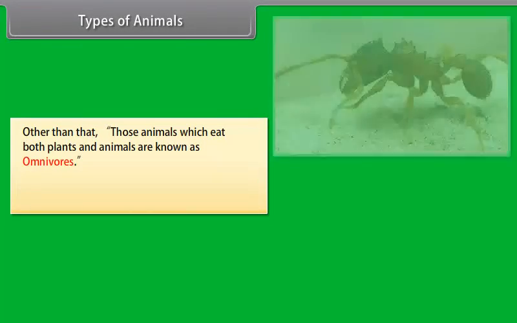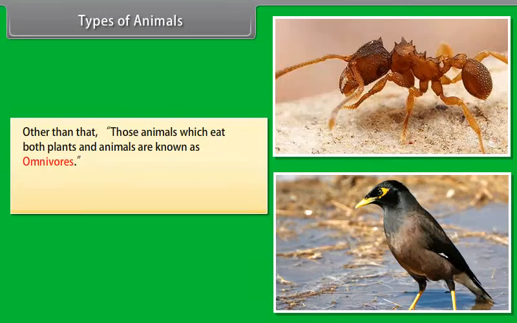Other than that, those animals which eat both plants and animals are known as omnivorous. Examples: man, dog, crow, sparrow, bear, myna, and ant.